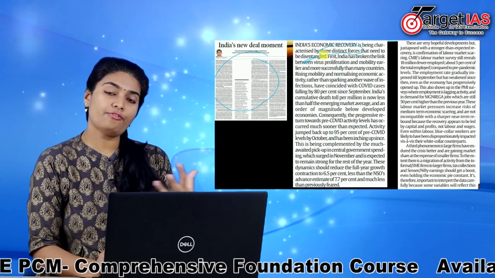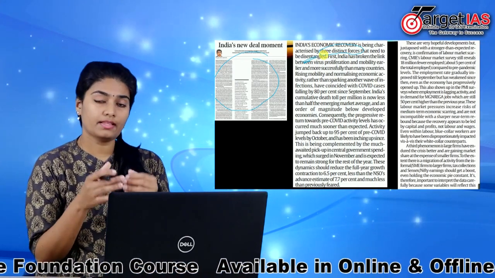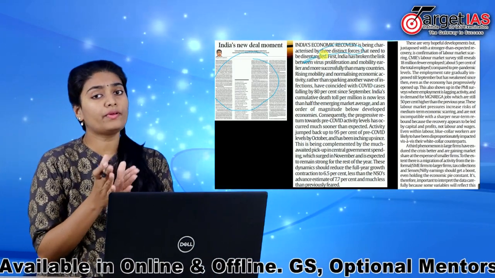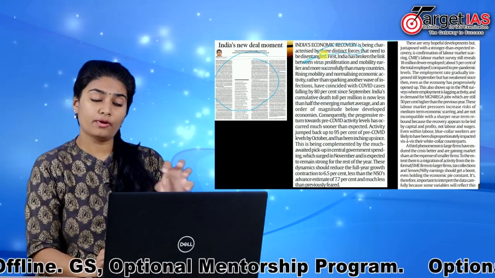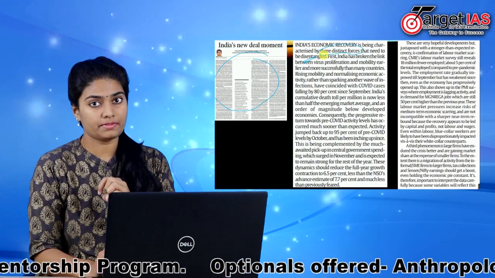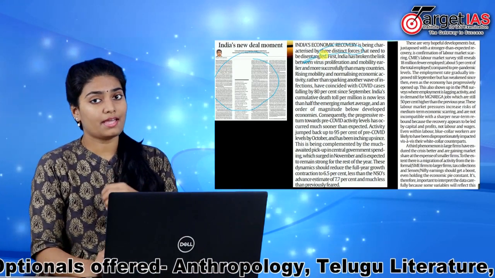Now, there are a couple of other factors that may influence economic revival. They are changes in unemployment. Although we could see an increase in economic activity, according to this article, around 18 million unemployed people compared to pre-pandemic levels are still present in the economy.